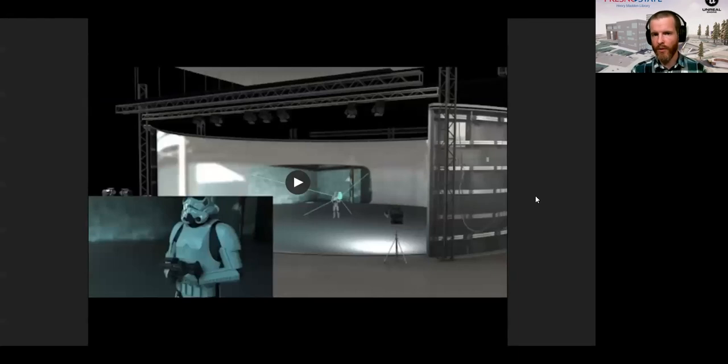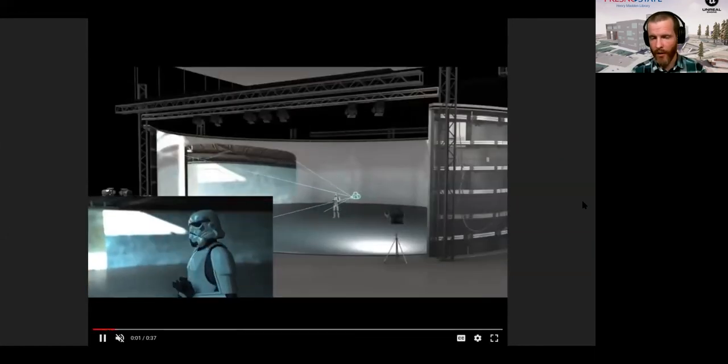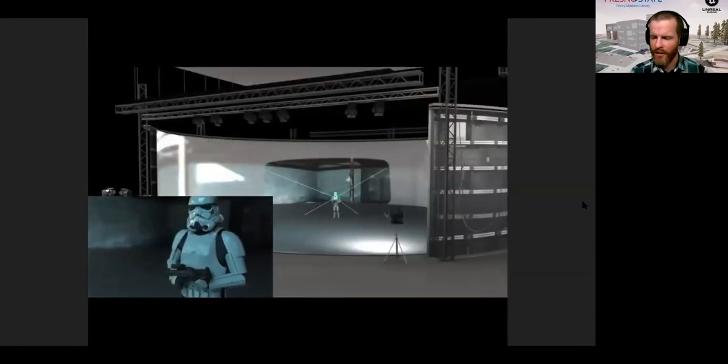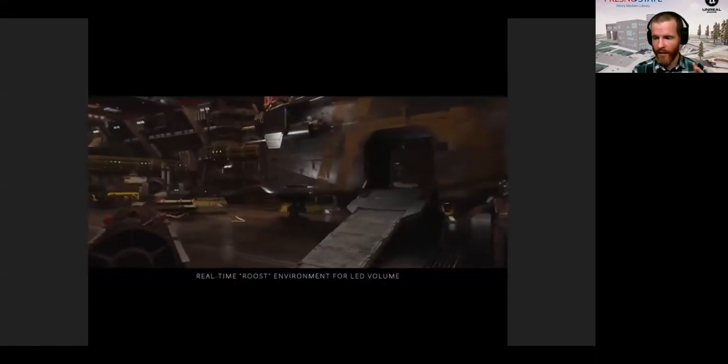Here's another interesting use of Unreal Engine specifically for cinematics. This comes from the Mandalorian show. I'm sure everybody's familiar to a certain degree. So they used Unreal Engine to create virtual cameras that actually track with the live cameras and entirely virtual sets.